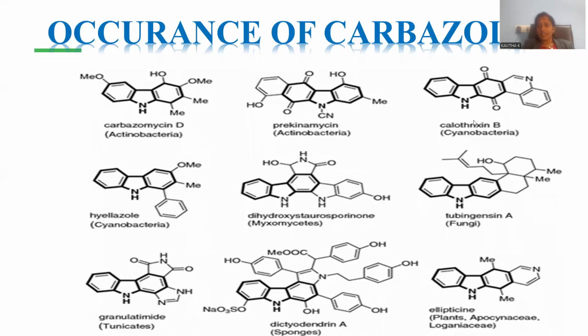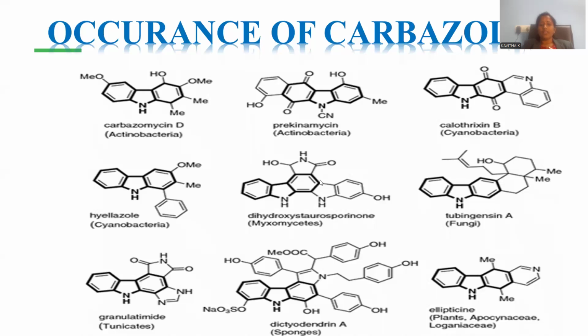And let me introduce another kind of carbazole in conjunction with the quinoline moiety. Calothrixin B, the name is provided, and cyanobacteria is the source from which to extract this chemical compound, right? Cyanobacteria is also the source for extracting halazole. Halazole is the compound where you can locate carbazole in addition to the benzene, and where methoxy and methyl functionalities are located on this carbazole skeleton.